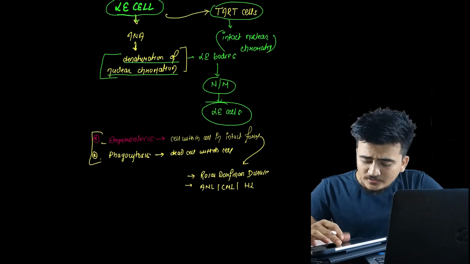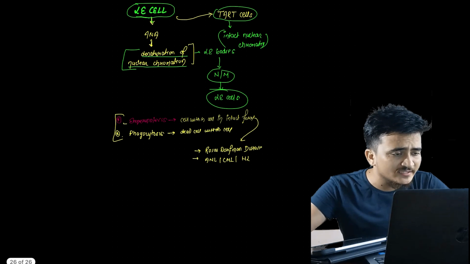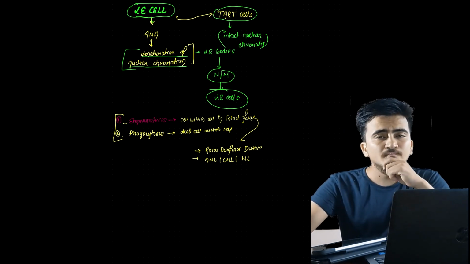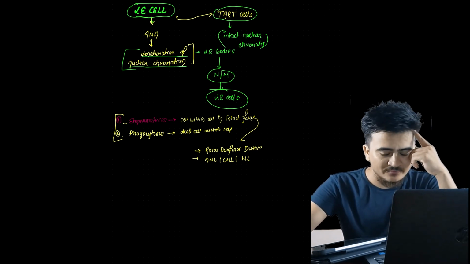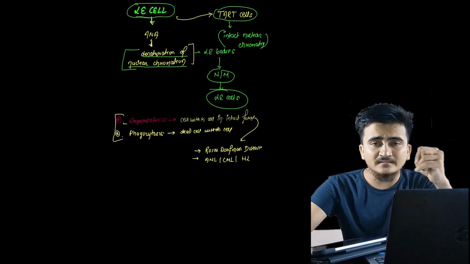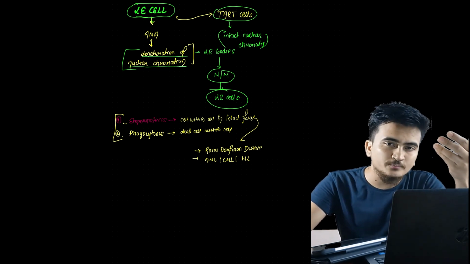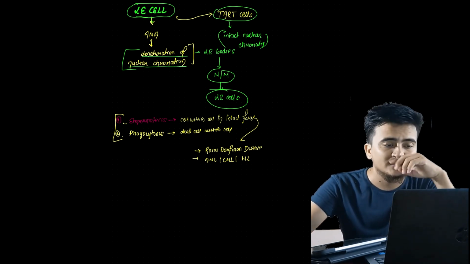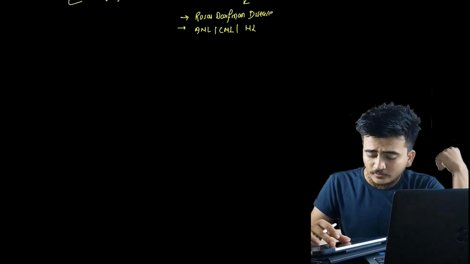Now as we have talked about LE cells, the thing that we need to know is how we will treat SLE. Since it is a disorder of the immune system, the thing that we need to provide to the patient is steroids. The treatment procedure is steroids. Steroids are the drugs of choice for treatment of SLE.